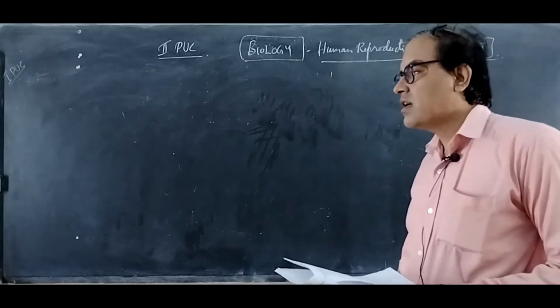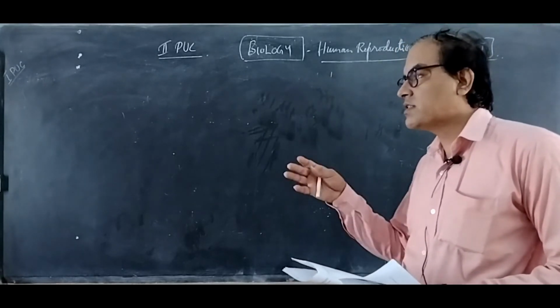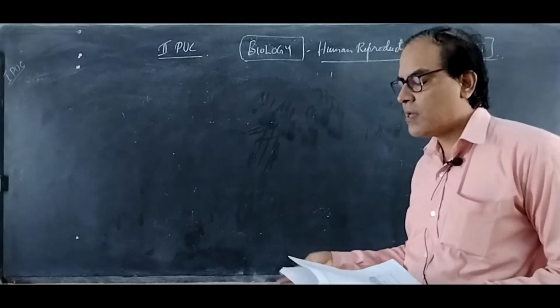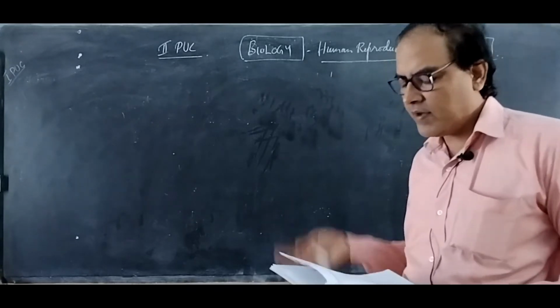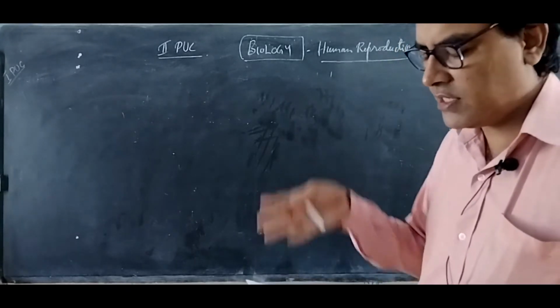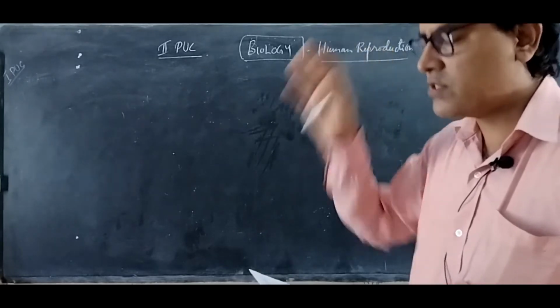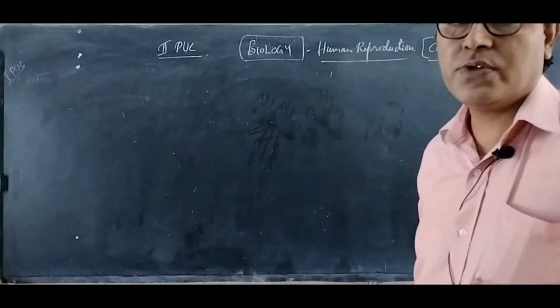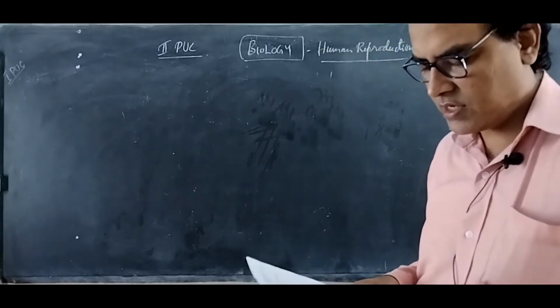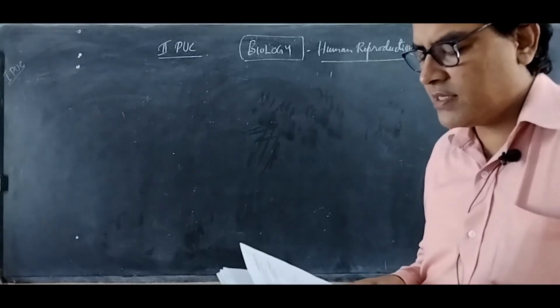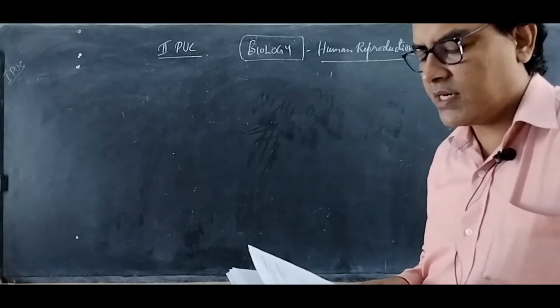Then once the LH peaks, the ovulation takes place by rupturing of the Graafian follicle. Then the level of progesterone will increase. Estrogen is also increased, but FSH starts to increase and LH starts to decrease. Okay, so the right option is A, B and C only, that is option 3.